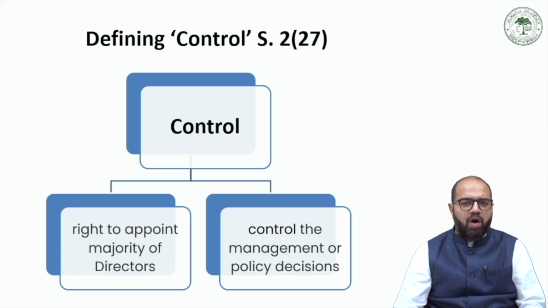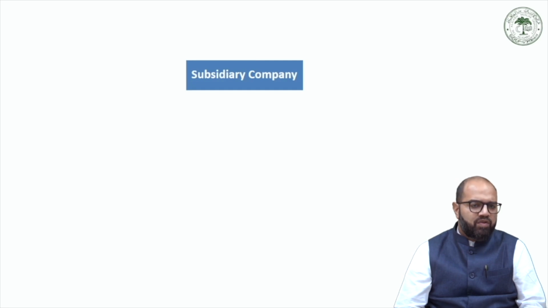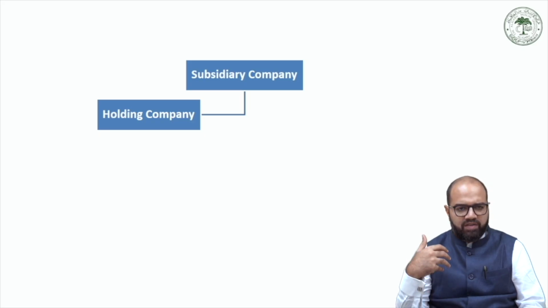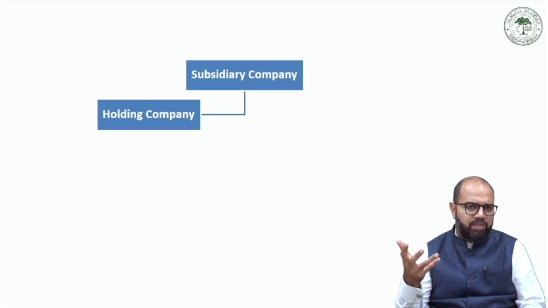Now we shall look at how a holding company controls a subsidiary company based upon this definition. So let us assume that there is a subsidiary company. Now when there is an existence of a subsidiary company, as we noted that because this is a relative expression, it exists in relation to another company which is a holding company.